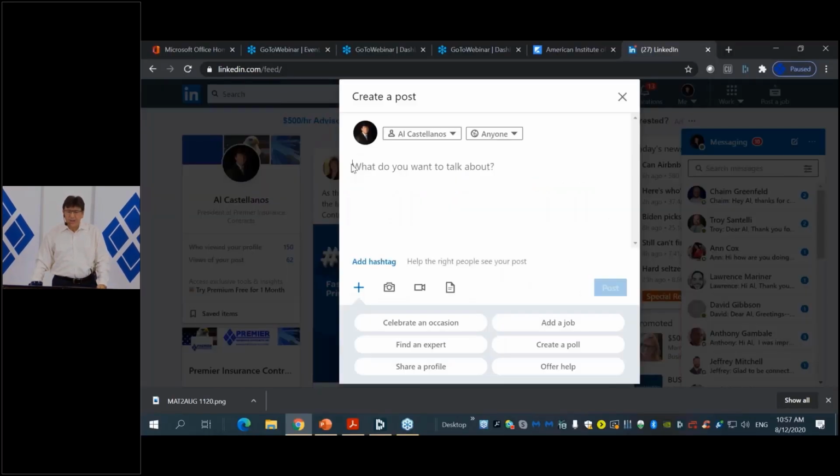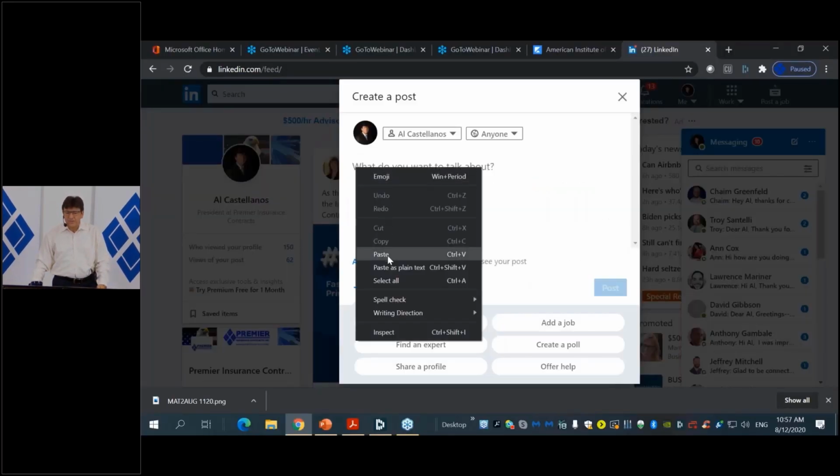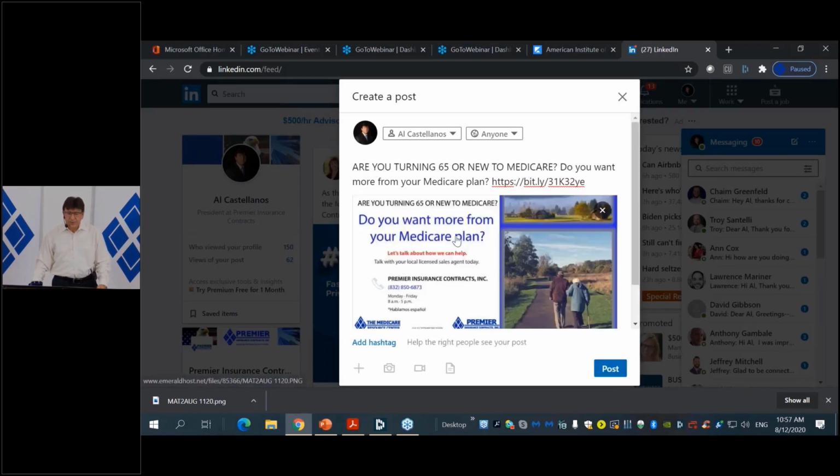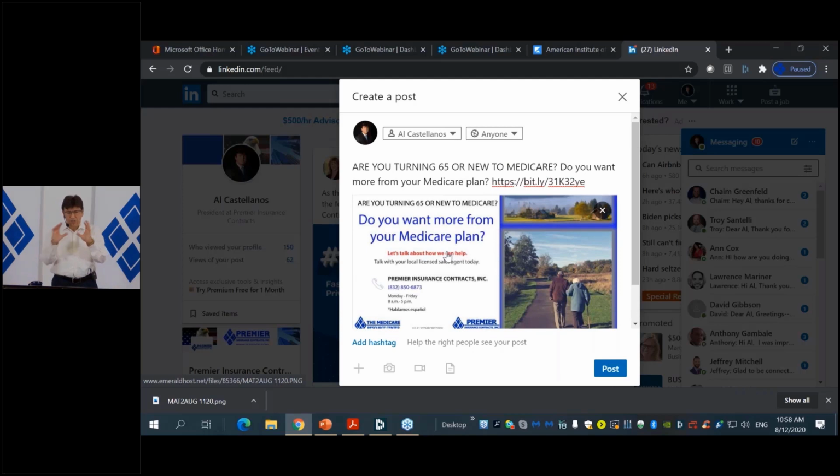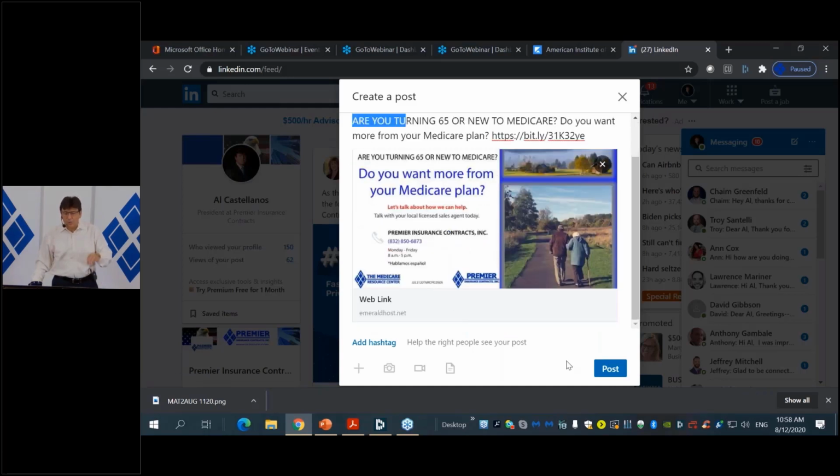I'm going to click there, and I'm going to basically paste the message that I just copied from the Amidim platform. In this case, you can post this message. In some instances, you would see a smaller image. So if you see a small image, then it would be better to just take out the bit.ly shortener and just upload the image. But in this case, it did work. So I have my message here, and I have the image. If I see the image properly, that means that everything is in order.